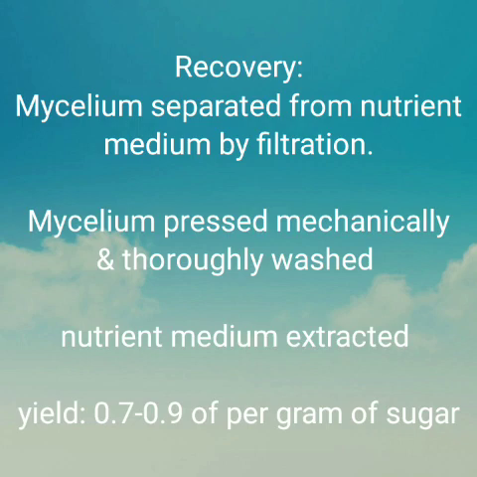These are the steps involved in the recovery. Mycelium is separated from the medium by filtration. Mycelium is mechanically pressed and washed. Nutrient medium is further extracted to obtain citric acid. The yield of citric acid is about 0.7 to 0.9 gram per gram of sugar.